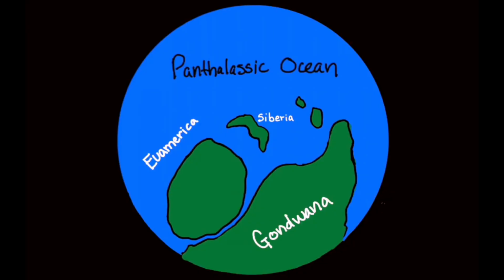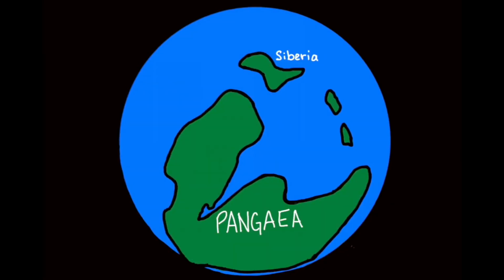In the early Carboniferous, the continent Euamerica moved closer to Gondwana. A large ice cap formed in Gondwana at the South Pole. Later in the period, Euamerica collided with Gondwana, forming the continent Pangaea. The Panthalassic Ocean was to the west, while the Paleotethys Ocean was to the east. Forests heavily expanded, causing high land animal diversity.